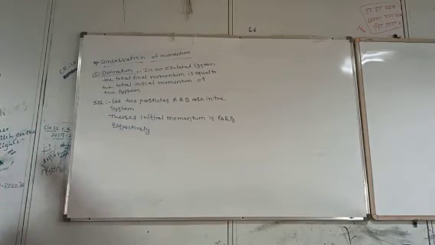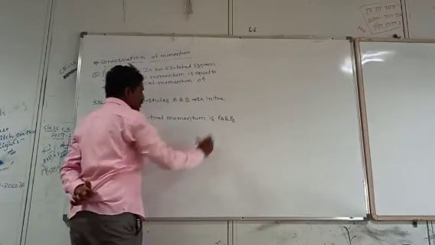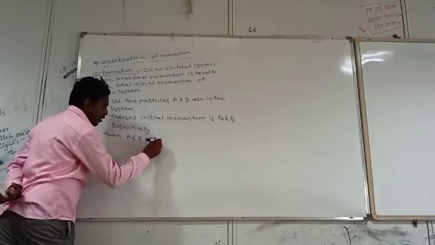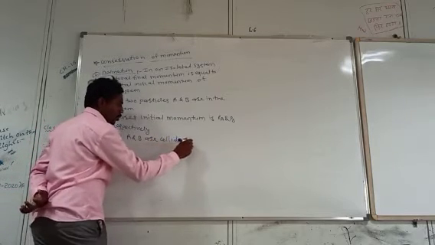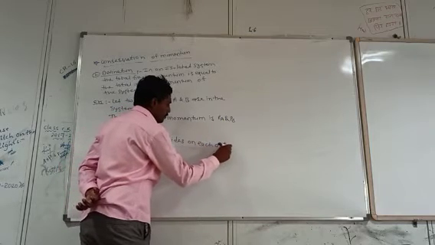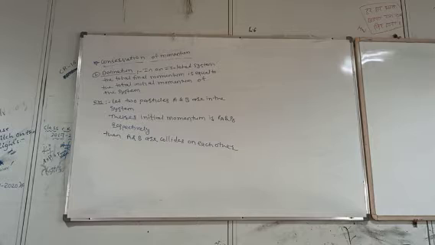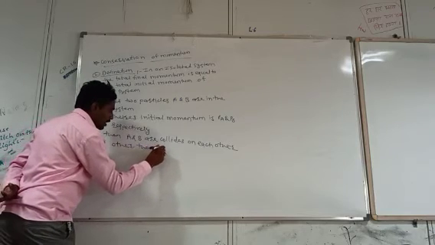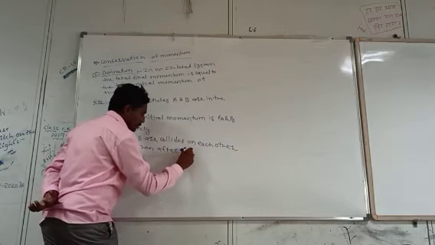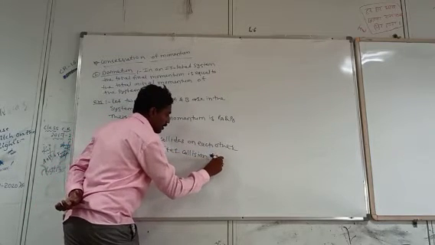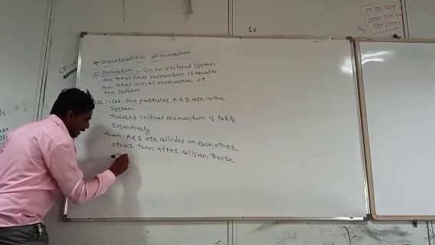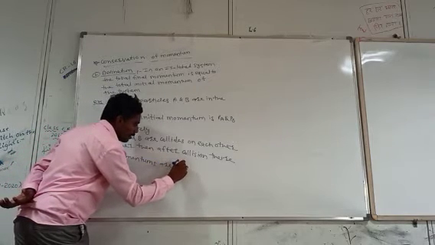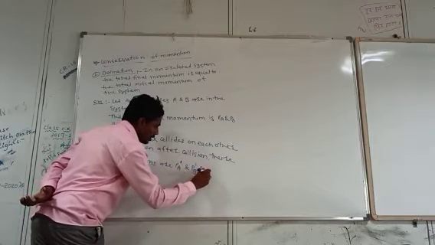Then A and B collide with each other. After collision, their momenta are PA prime and PB prime respectively.